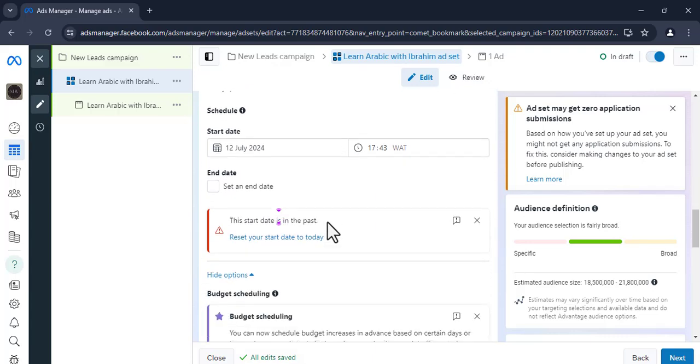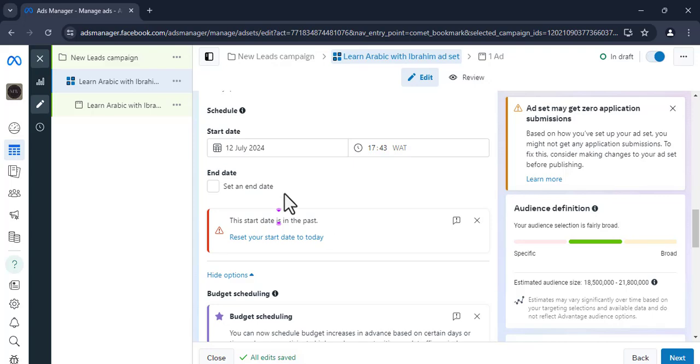So we scroll down. For the start time, we're going to schedule the ads to start running by 4 a.m. Usually if you schedule it to start running by 4 a.m., once it's in the morning, people will start seeing your ads. Another good time to schedule your ads is around 3 p.m. in the afternoon, so that by evening when people are coming from their work, they will see it in their Facebook feed.